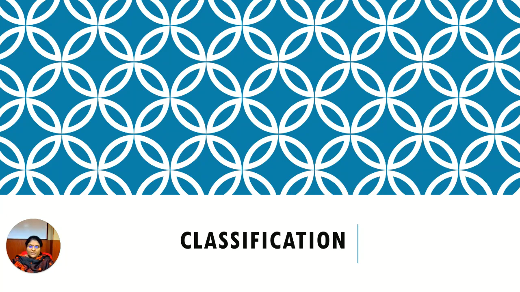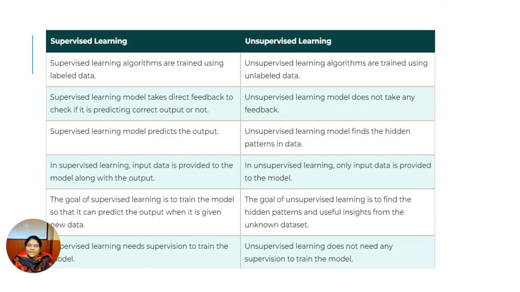So welcome to classification in machine learning. Before seeing about classification, we will be seeing the difference between supervised learning and what is meant by unsupervised learning. Supervised learning algorithms are trained using labeled data. We know what data we are going to deal with. In unsupervised learning, we do not know what type of data we are going to deal with.